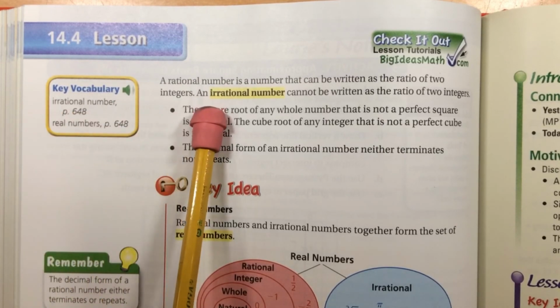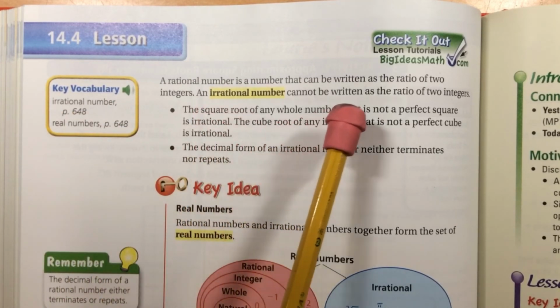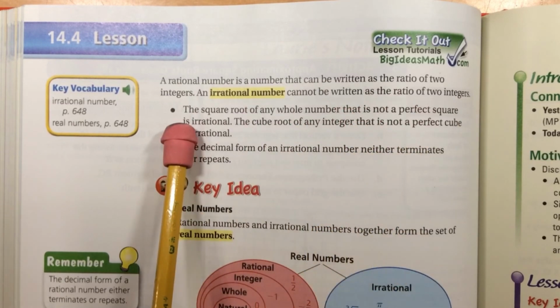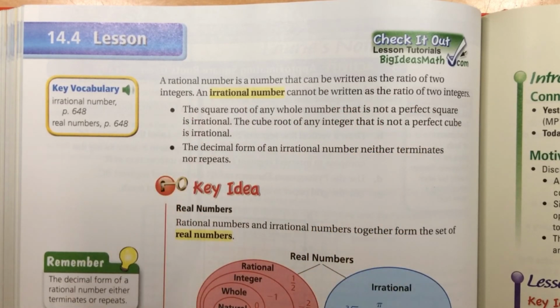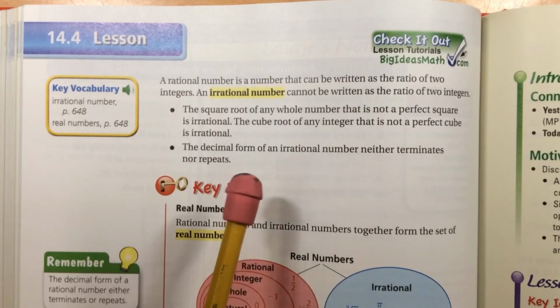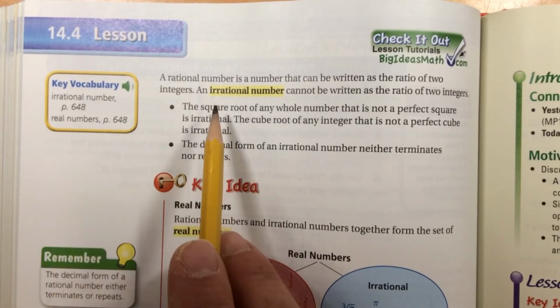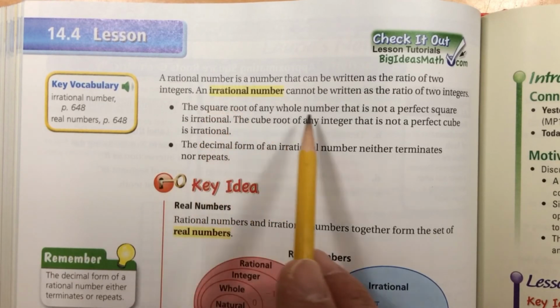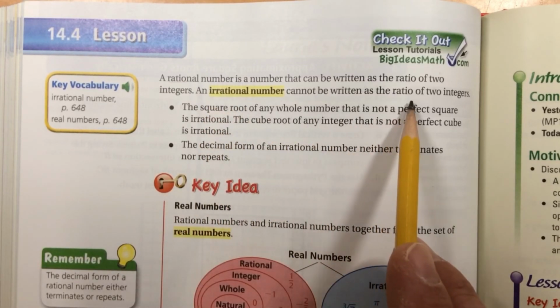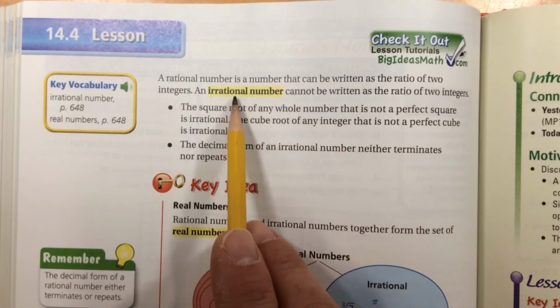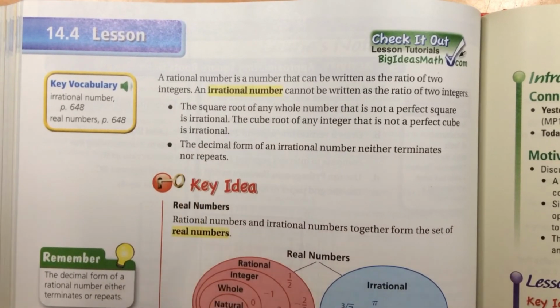It says a rational number is a number that can be written as the ratio of two integers. So it can be written like a fraction. That's where rational comes from, because you can write it as a ratio. An irrational number cannot be written as the ratio of two integers. So an irrational number is any number that cannot be written as a fraction.